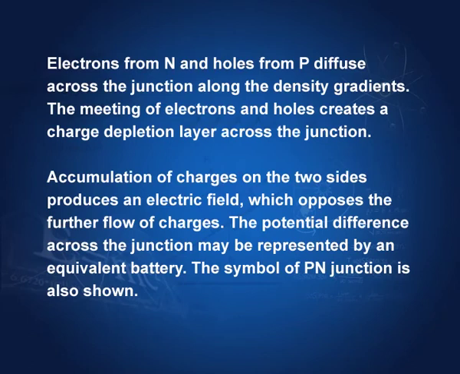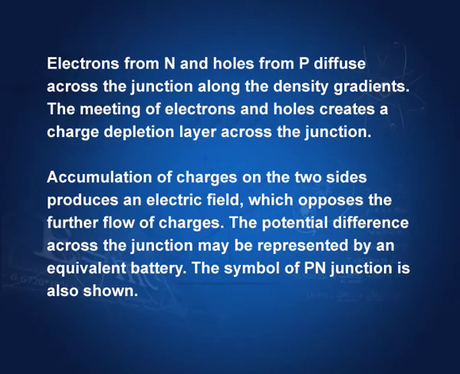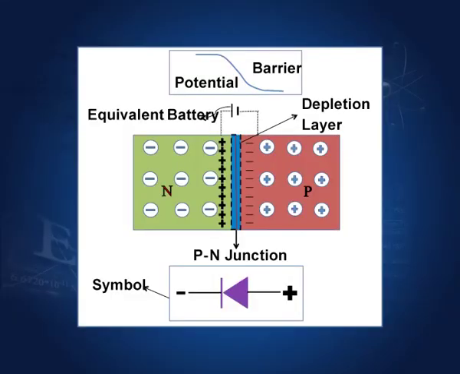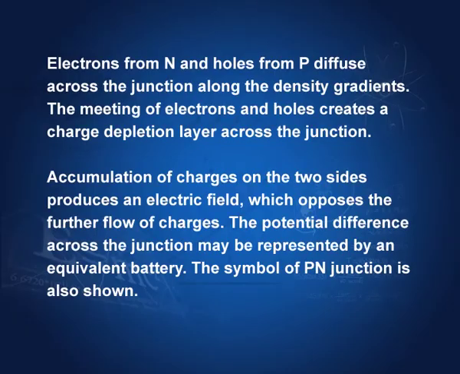The meeting of electrons and holes creates a charge depletion layer. You know, when an electron meets a hole, they cancel each other, and this creates a charge depletion layer. This layer has no charge, because electrons and holes met and the charge becomes 0, and therefore we have what is known as a depletion layer, a layer where there is no charge. So, accumulation of charges on two sides produces an electric field.